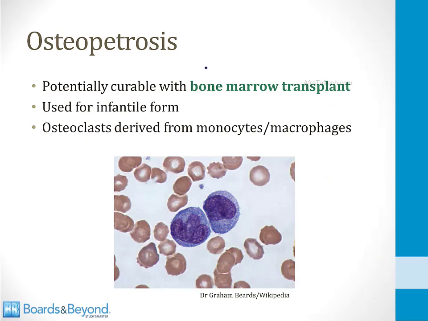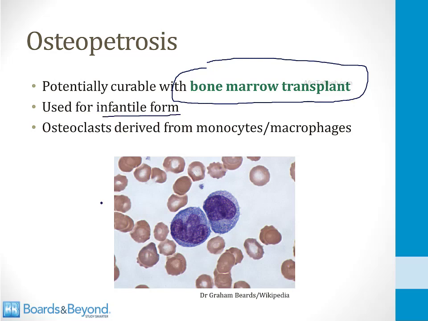Osteopetrosis is potentially curable with a bone marrow transplant. This is sometimes done for the more severe infantile form. Why is this the case? Well, that's because osteoclasts in our bones are derived from monocytes and macrophages, and here's a couple of monocytes on the screen to remind you of this. So if you replace the bone marrow and you replace the sick osteoclasts with normal osteoclasts, the bone turnover problem will go away and bones may return to normal.